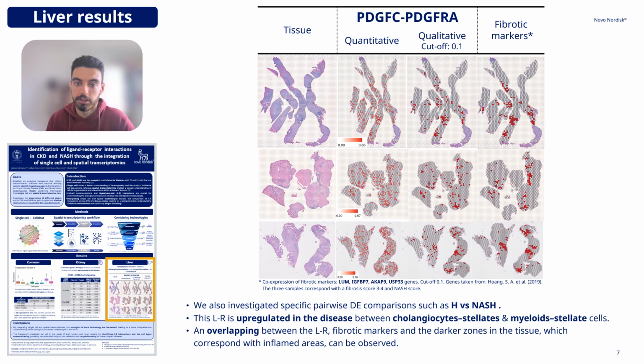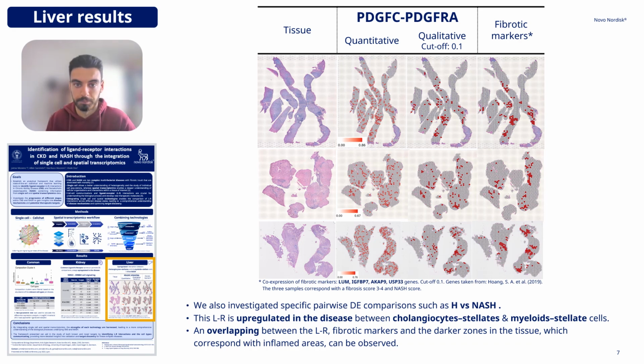When we look into the image, we see the raw tissue on the left. If we look deeper, we can identify some darker regions. This darkness is indicative of extracellular matrix accumulation resulting from fibrotic inflammation. The next two columns show the co-expression of this ligand receptor pair, and the last column corresponds with the co-expression of well-known fibrotic markers. If we compare all of them, we see a clear overlapping between them, suggesting that PDGFC and PDGFRA are involved in the progression of NASH, or at the very least the association with the development of fibrosis.